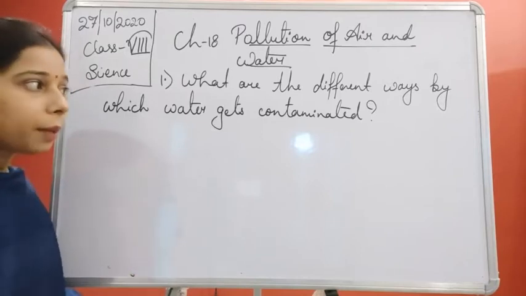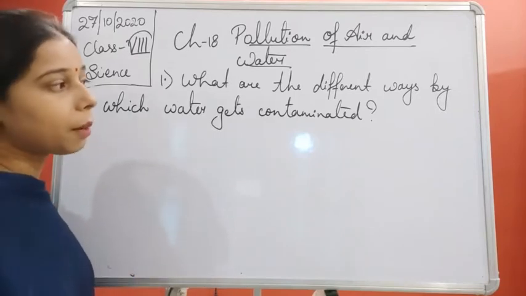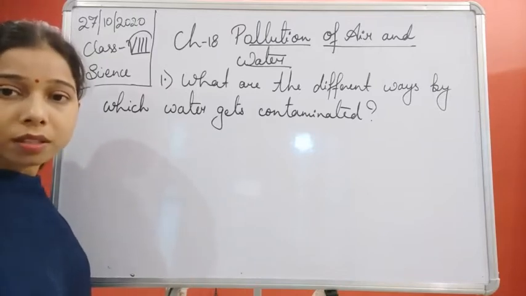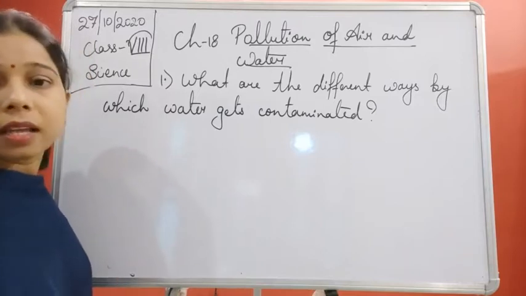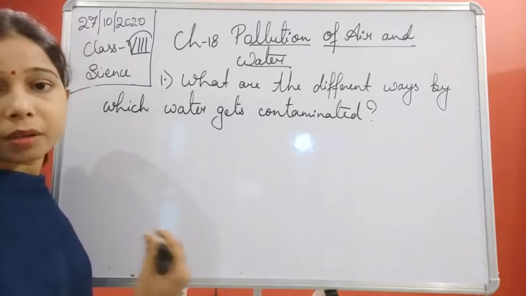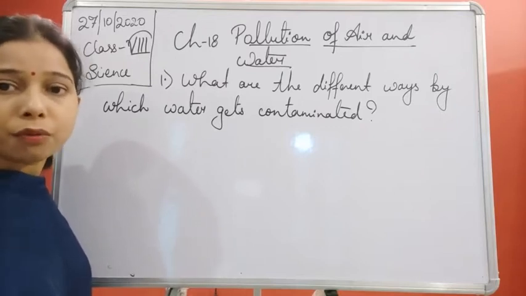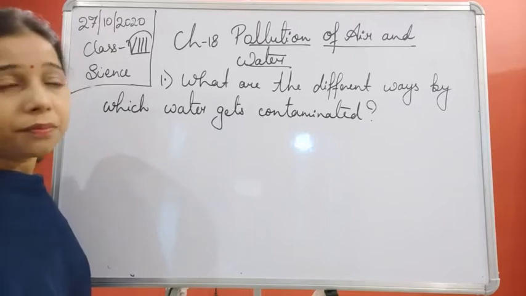When we use the term contaminated, we are actually talking about undesirable things, things we don't want, which are very harmful for us. If they get mixed with a natural resource, either air or water, we say it gets contaminated.